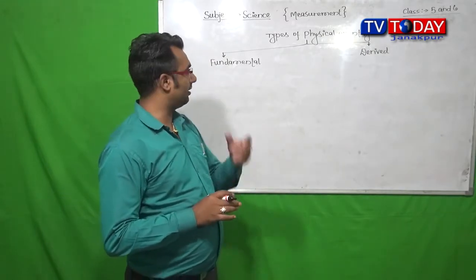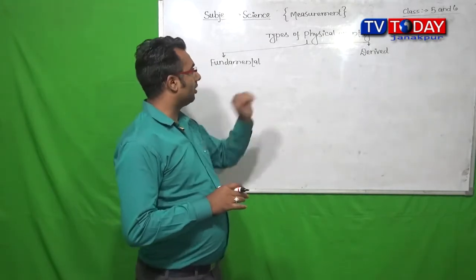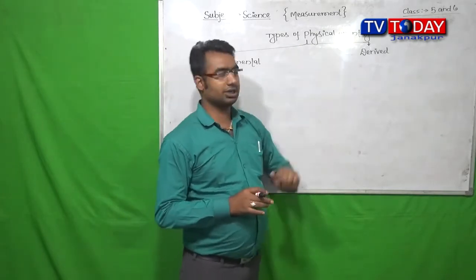So today we are going to start from the types of physical quantity.